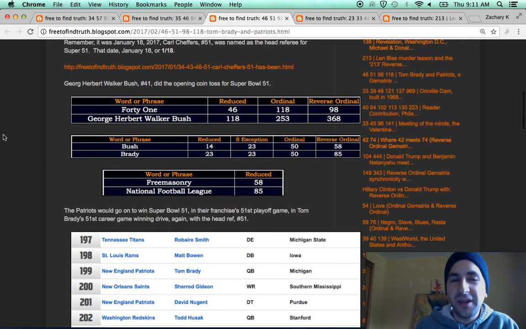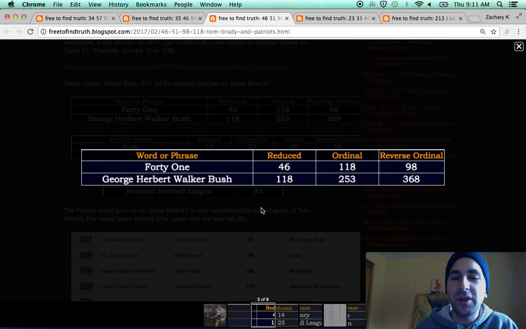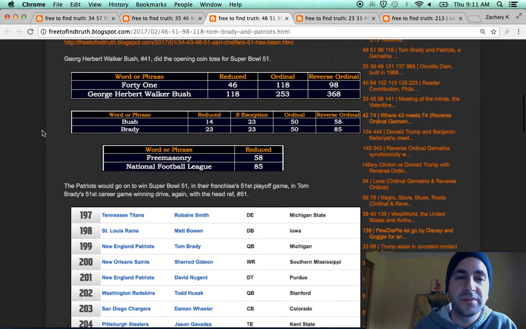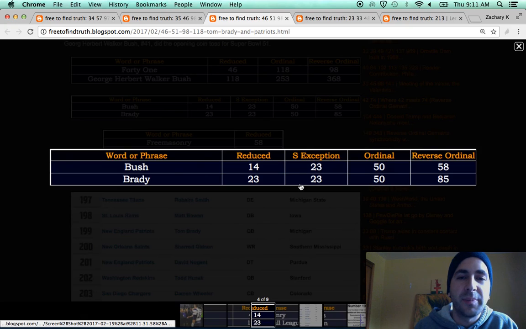And just in case you didn't know, George Herbert Walker Bush, the 41st president, did the opening coin toss for Super Bowl 51. Notice George Herbert Walker Bush is 118, 41, he was the 41st president. Skull and Bones equals 41, he was a Skull and Bones member. Some parallels between Bush and Brady and gematria.